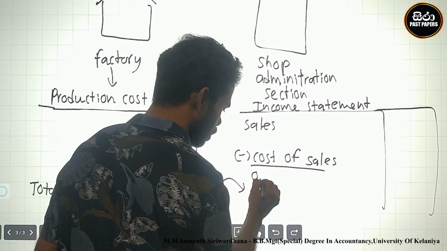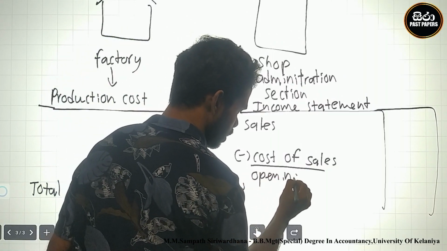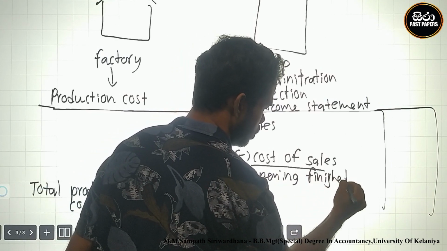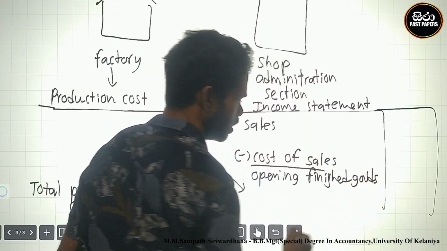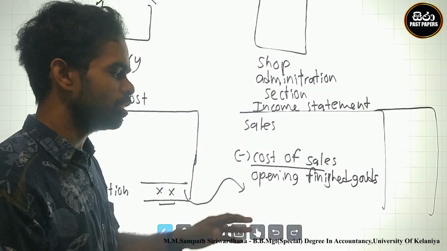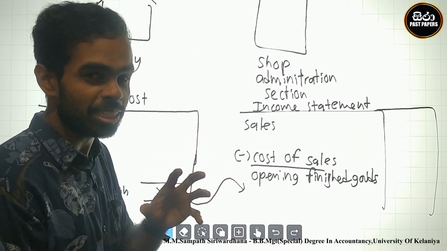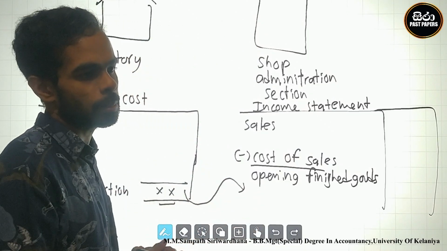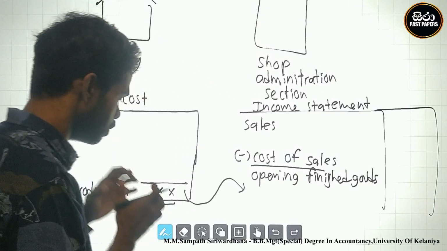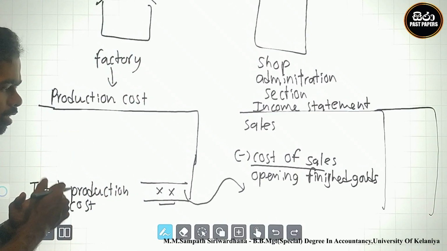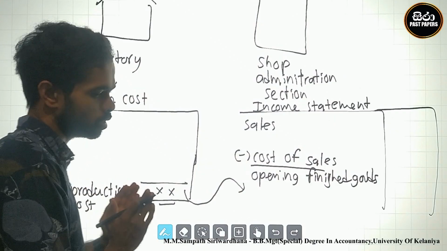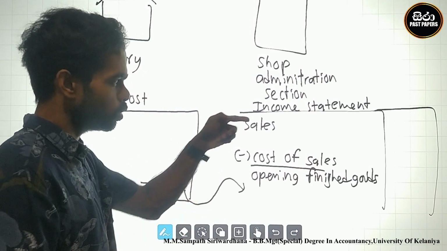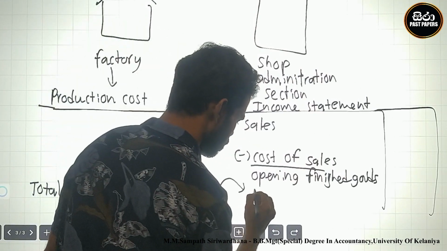You know, there's opening finished goods. There is no opening inventory. Why? Because this is the opening year, the current year, so there is no opening inventory. There are also no purchases from outside the business. Therefore they produce within the company, and the total production cost of fish buns is transferred to cost of sales to sell the fish buns.